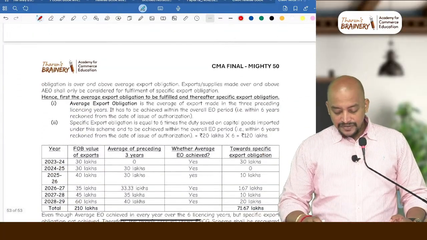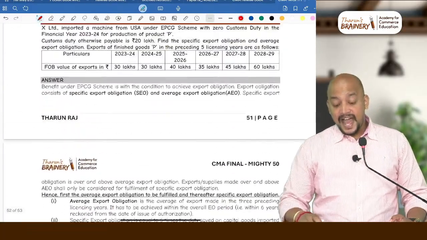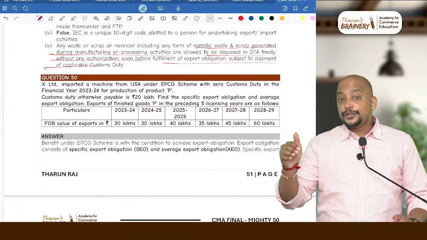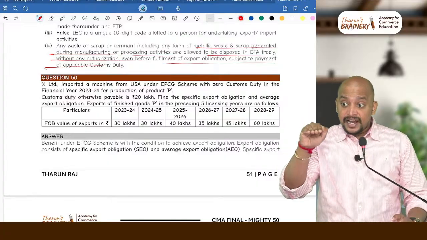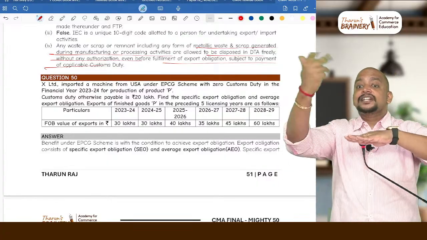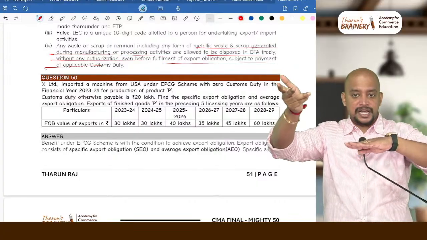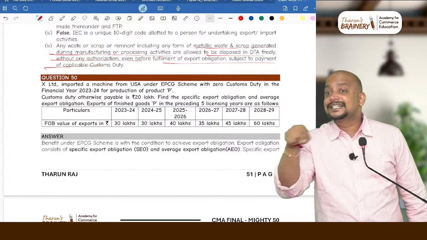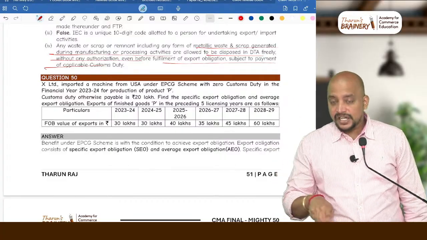And you should also achieve the average export obligation. What is average export obligation? You need to maintain the average of the last 3 financial years. And beyond that, anything achieved is only towards specific export obligation. Now take the first year, and this you should achieve in how many years? 6 years. So we have data of 6 years.